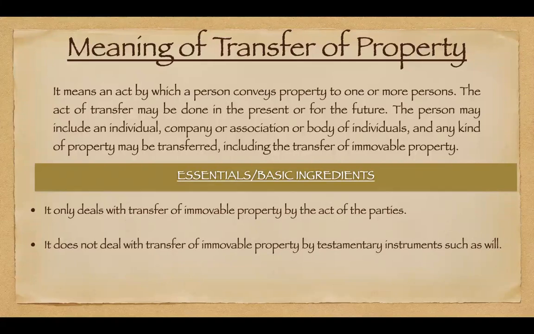Okay. The second point is that the Transfer of Property Act doesn't deal with transfer of immovable property by testamentary instruments. What do testamentary instruments mean? One example of such an instrument is a will. If a person prior to dying makes a will that he wants to transfer his property to some random stranger, it cannot happen under the Transfer of Property Act. If a person, while dying, by means of a will wants to transfer his property to someone else, that will be governed by the Indian Succession Act, and not by the Transfer of Property Act. Am I clear?